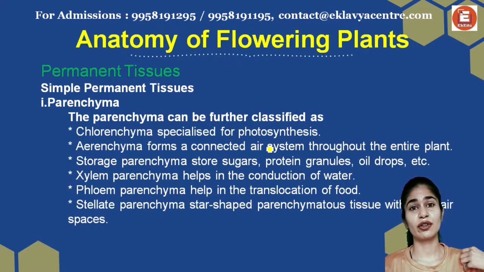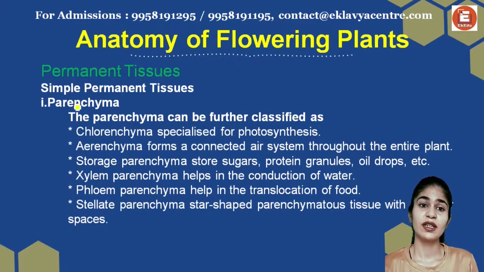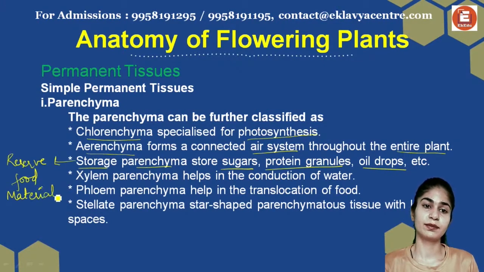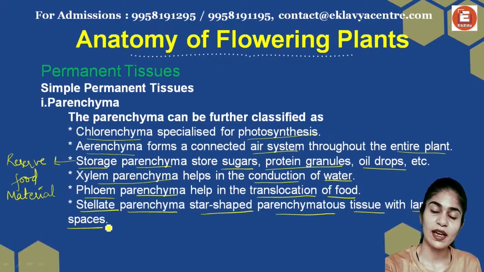Talking about the classifications of your parenchyma, the type of parenchyma can differ. There is chlorenchyma, which is specialized for photosynthesis. It will have chloroplasts in it. Then there's aerenchyma for the air system of the entire plant. There's storage parenchyma that stores your sugar, protein granules and oil drops. These are your reserve food material. Then there is xylem parenchyma for conduction of water, and phloem parenchyma, which is for translocation of food. Then there is stellate parenchyma, which is star-shaped parenchymatous tissue with large air spaces. Right. So these are the types of parenchyma that we know of.